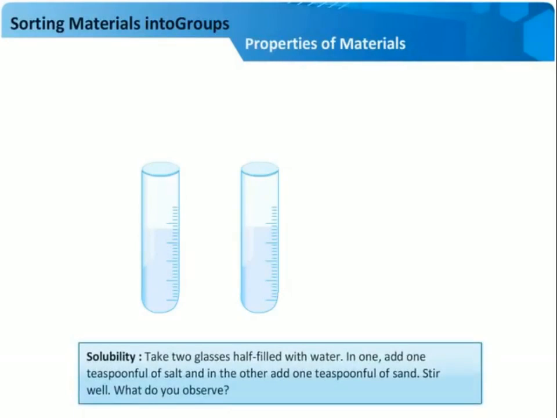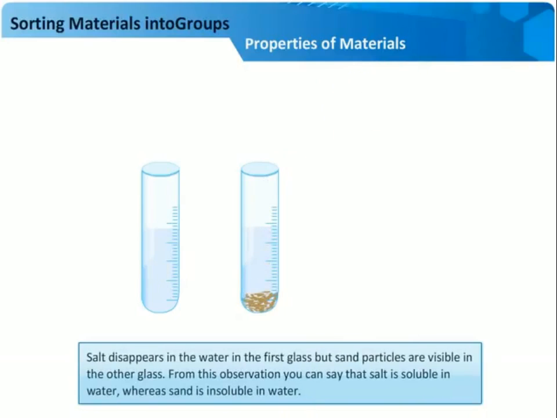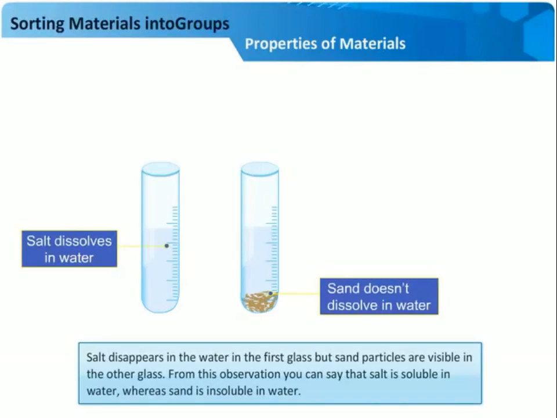Take 2 glasses half filled with water. In one, add 1 teaspoonful of salt, and in the other add 1 teaspoonful of sand. Stir well. What do you observe? आप दोनों को बहुत अच्छे से मिक्स करो. आप क्या ऑब्जर्व करोगे? Salt disappears in the water in the first glass, but sand particles are visible in the other glass.